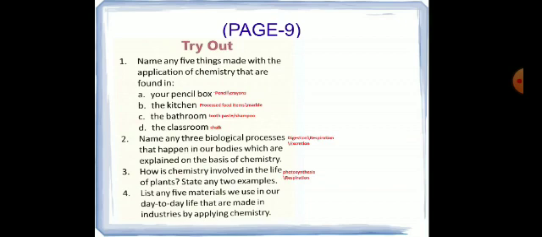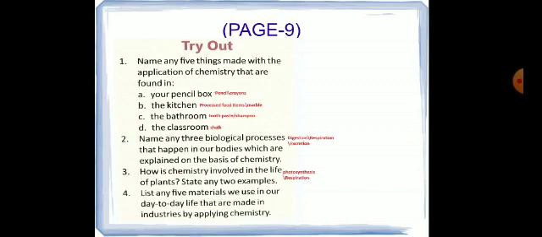From our pencil box we can get pencil, crayons, anything. So you have to write only one name. From the kitchen we can get so many processed food items, or marble and all, that is also made from chemistry. Now in the bathroom we can get toothpaste, shampoo and other things.